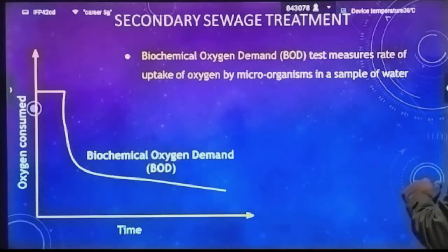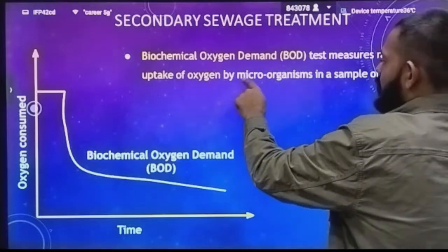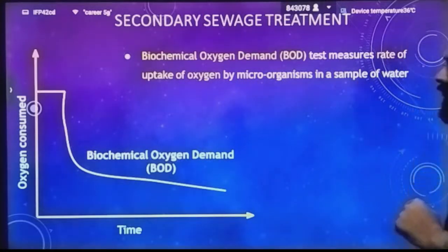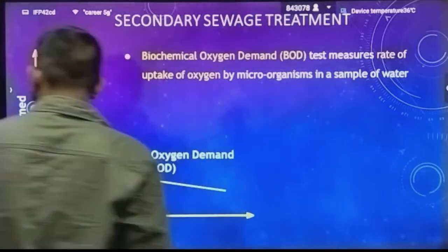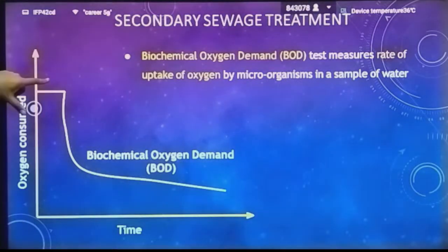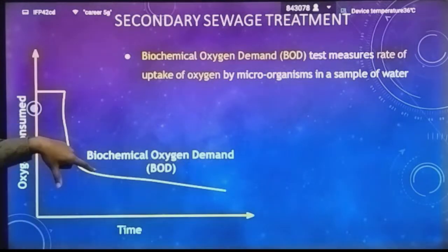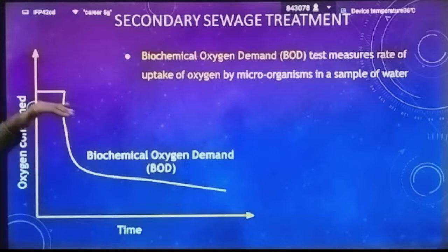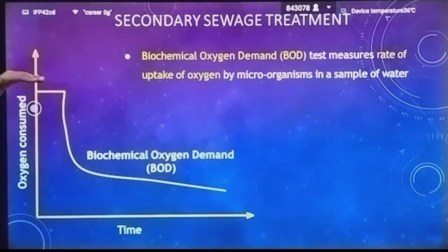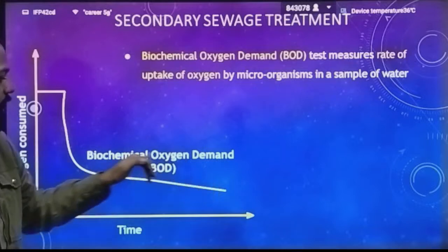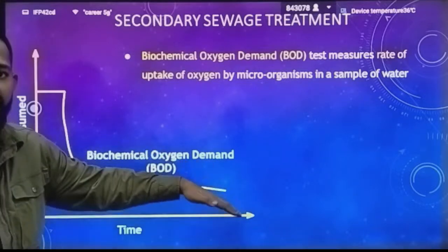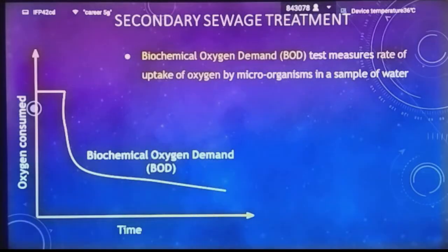So the biochemical oxygen demand test measures the rate of uptake of oxygen by microbes in a sample of water. Here you can see the oxygen consumed. Now it will go down. At a high level on the graph you will find that the water is polluted, but when it goes down, the biochemical oxygen demand is decreasing, meaning the water is getting purified.